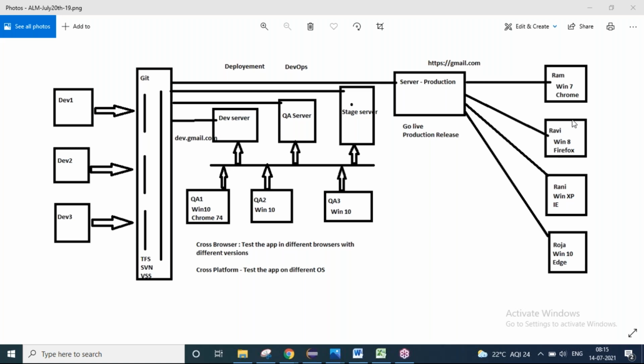Okay, so Google recruited a development team. There may be three, or some 4 or 5 or 6 developers. Each developer will be given his own computer, and he will write the software on his computer, and they will push the code into a place called source control. This source control is definitely required for the testing people also.